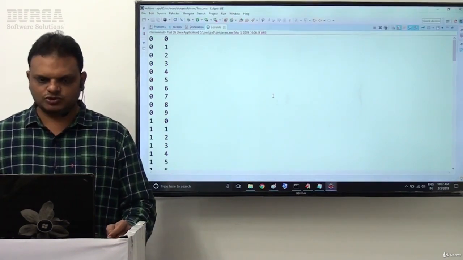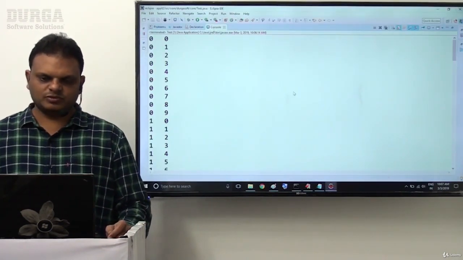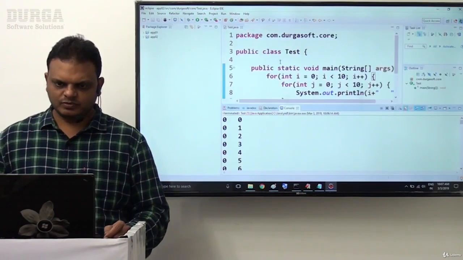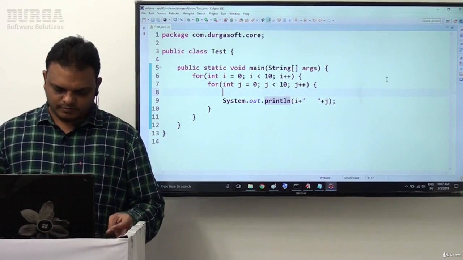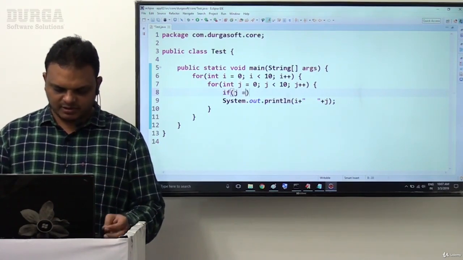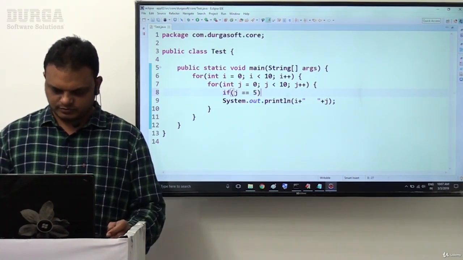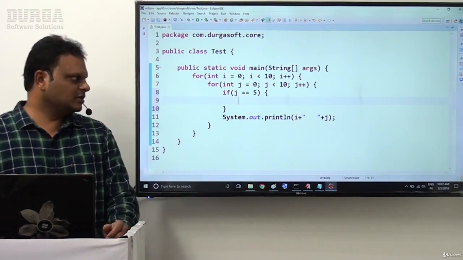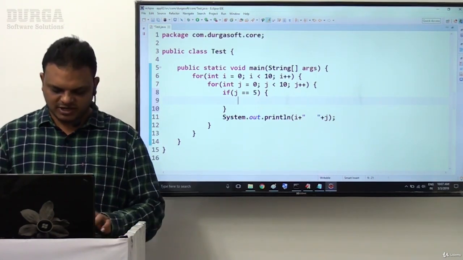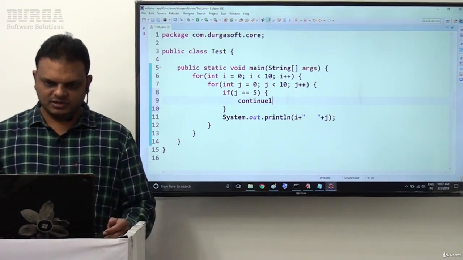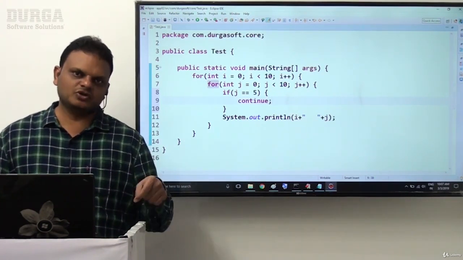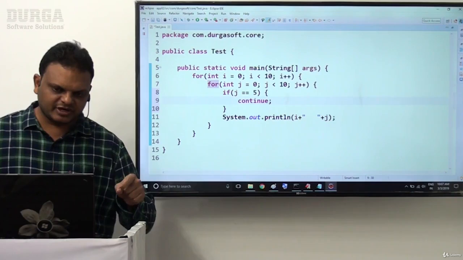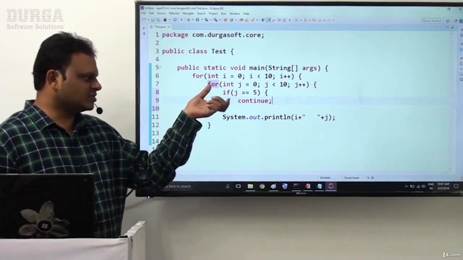What I am asking now is about this nested loop. For example, if j == 5, I provided here. Now inside this, if I provide a continue statement inside the nested loop, then the continue statement will give effect up to the nested loop only.